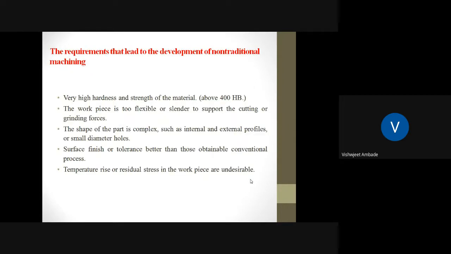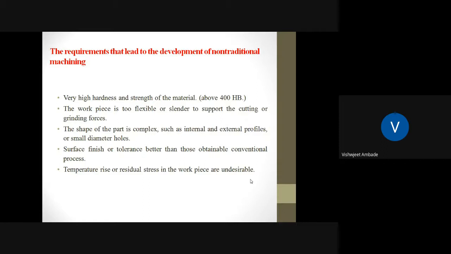Next is the requirements that lead to the development of non-conventional machining. What are the various requirements that call for developing a non-traditional, or non-conventional, machining process? First is very high hardness and strength of the material.